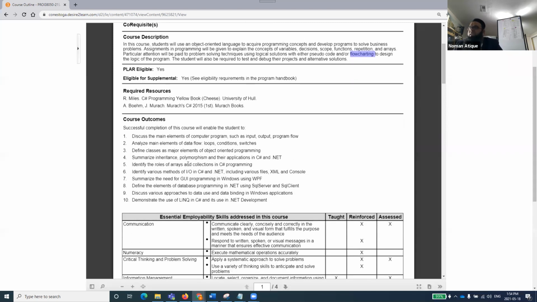Eligibility and supplemental, and those technical terms. Required resources: there is the RMIL C# programming yellow book, which might also be available in your resources if you can find it, and Murach's books, Murach's C# 2015. Any of the books will be good for you. But whenever we discuss a topic, I might also tell you an online resource alongside that, where you can go and read about it.